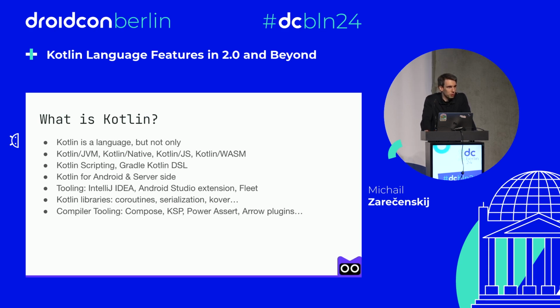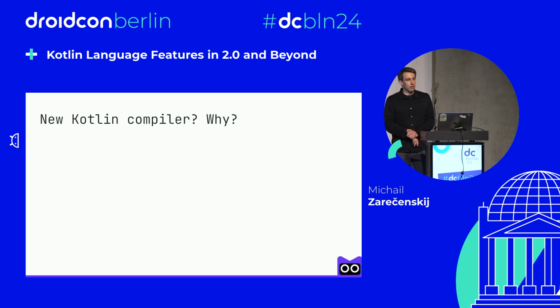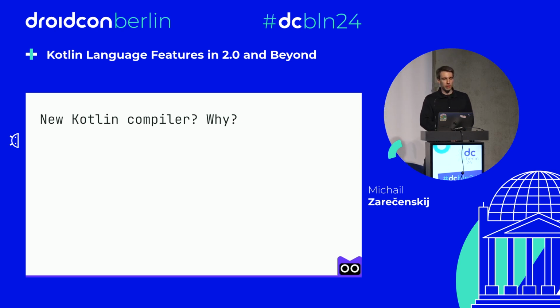And also, Kotlin offers somewhat unique capabilities via compiler plugins, allowing for adoption of new styles and frameworks. And of course, one of the main examples here is Jetpack Compose, a toolkit for building UI declaratively. And here's the new Kotlin compiler. So for those people who don't know that, we basically rewrote the whole front-end part of the Kotlin compiler in 2.0, which was released a month ago. And it actually took us about 5 years to achieve this.